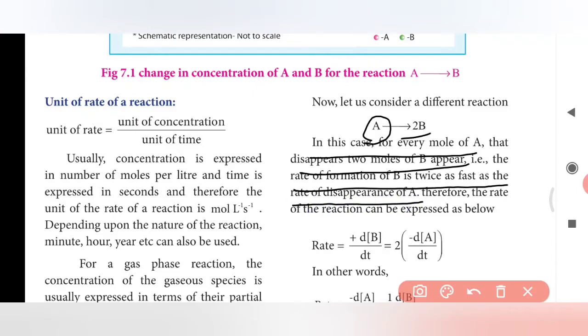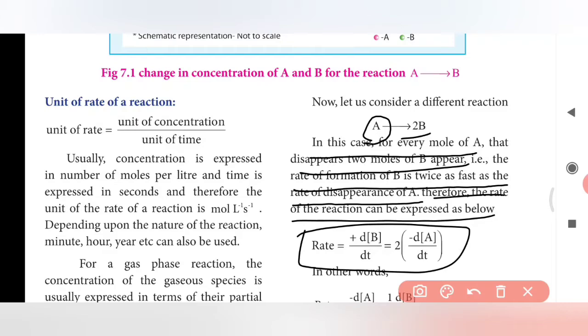Because in the time taken to reduce the concentration of A, we can prepare 2 moles of the product B. Therefore, the rate of the reaction can be expressed as rate equal to plus dB divided by dt, taking the product, or by taking the reactant, equal to minus dA divided by dt.